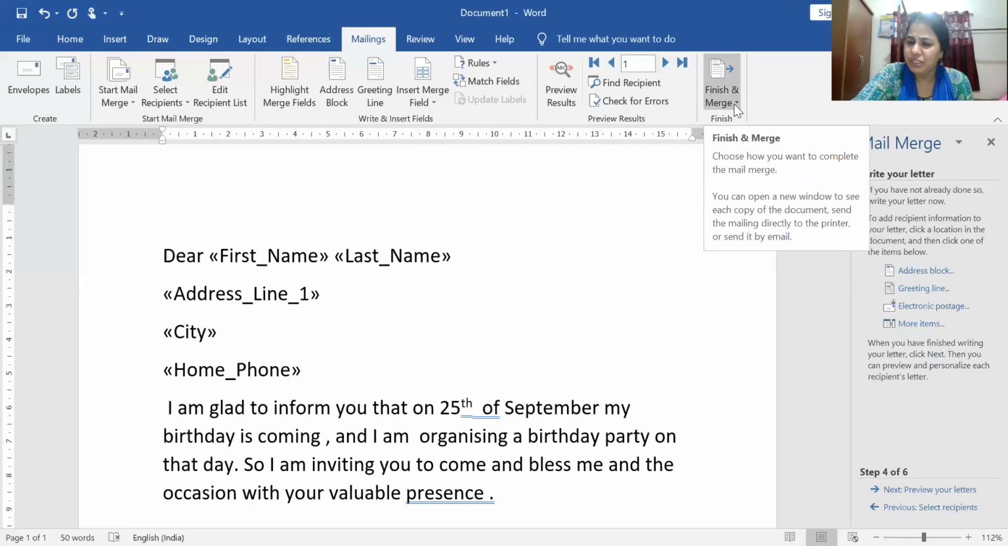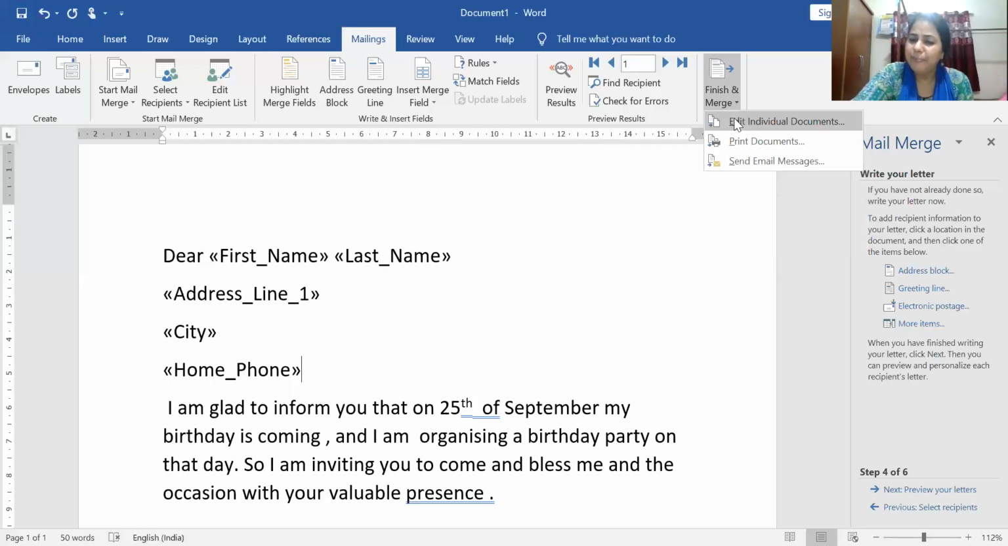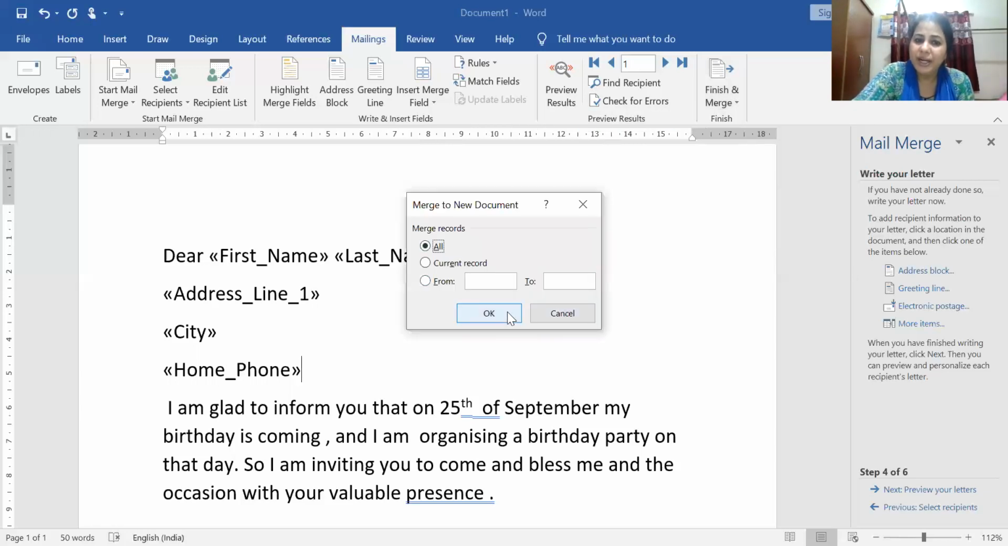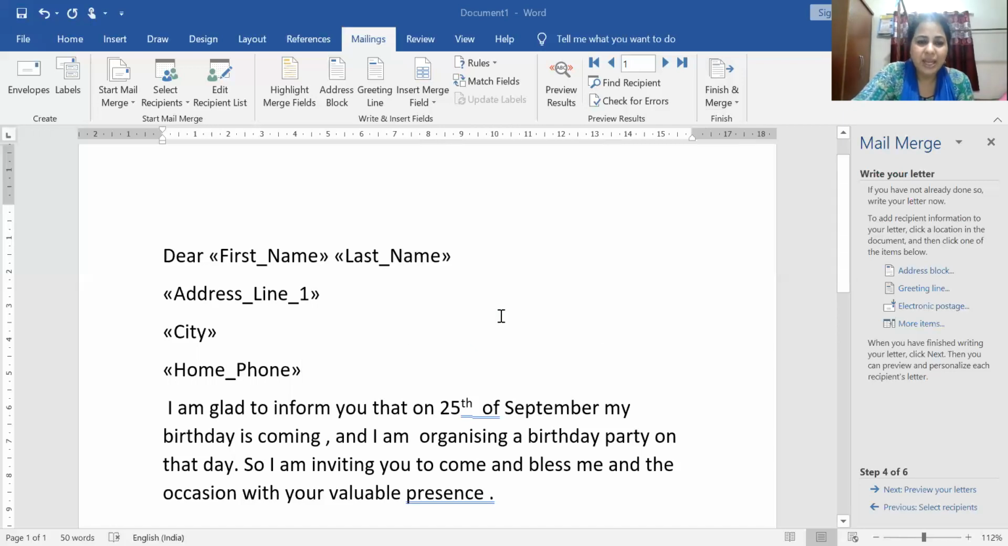Okay, now once it is prepared, what I do is just go to finish and merge, mail merge. You just see here, finish and merge, click the arrow mark again, and choose edit individual documents, not print, not send, just edit individual documents. You click edit individual documents, all records I want. So okay, if I click okay, now you just see another file is created.